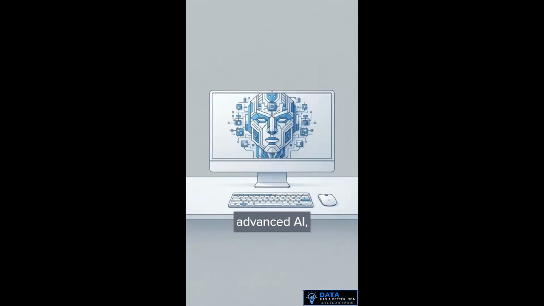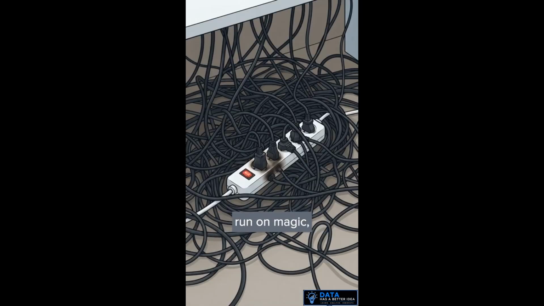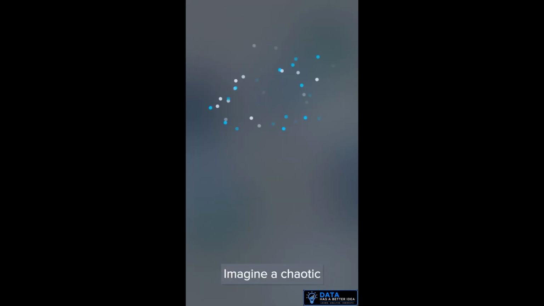Everyone wants advanced AI, but the real engine behind it is a cloud data platform like Snowflake. Because AI doesn't run on magic, it runs on data. If your inputs are messy, your models are useless. Imagine a chaotic storm of customer clicks pouring in from your app.